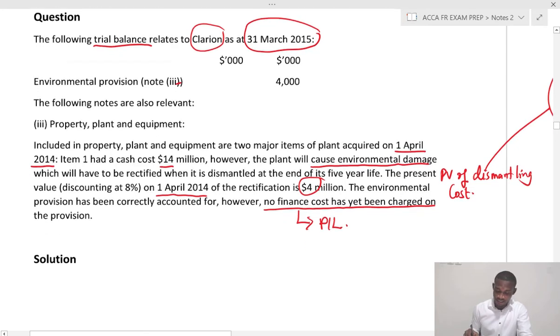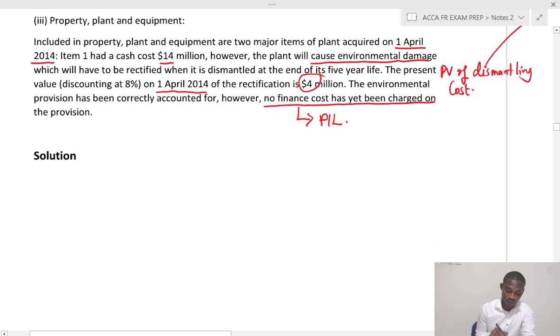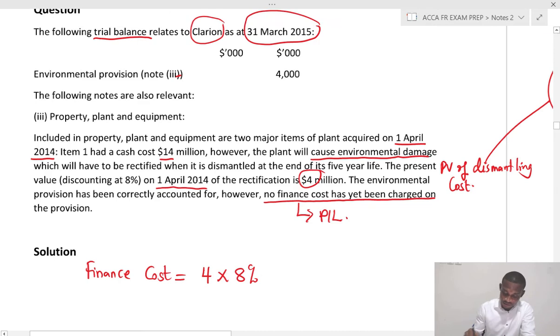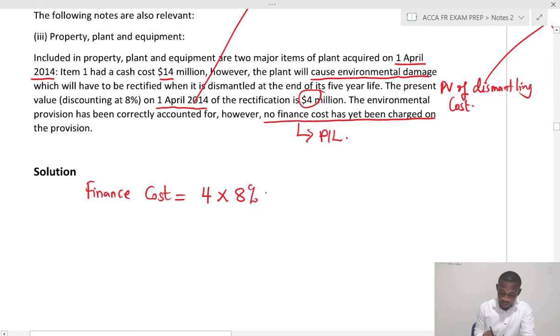So what is the impact of these on P&L? We have to find the finance cost. The finance cost here is the 4 million times 8%. And you have to know that from the date of the transaction to the year end, that is 12 months. So it is 8%, so 4 times 0.08. That will give us 0.32 million. So that is 320 thousand.